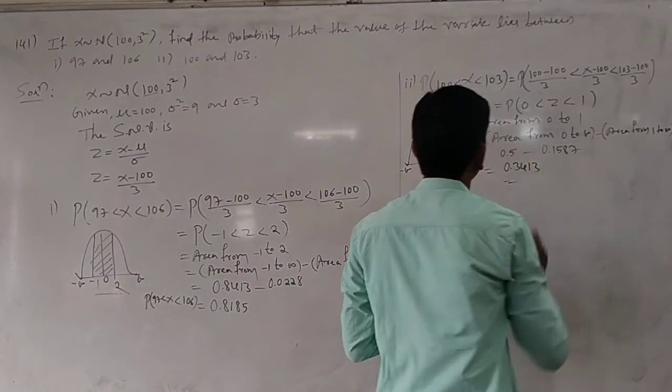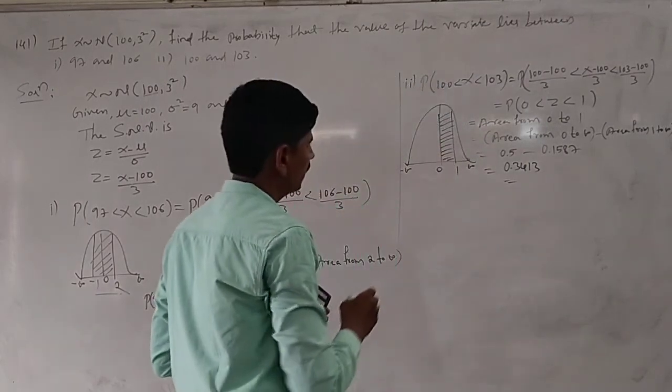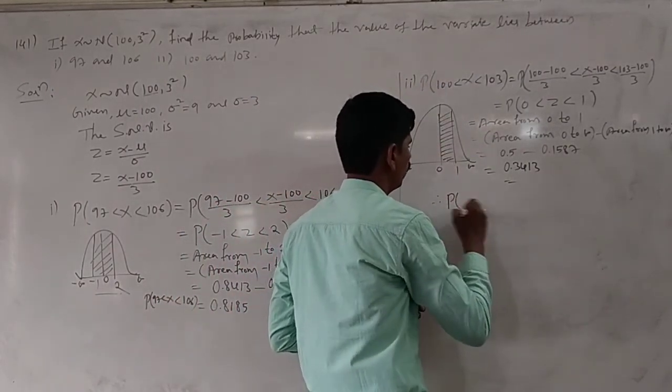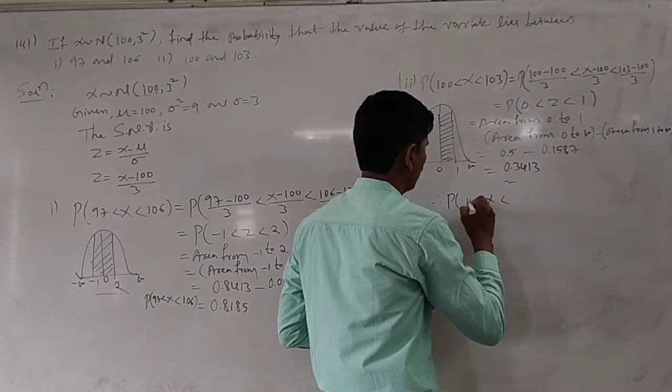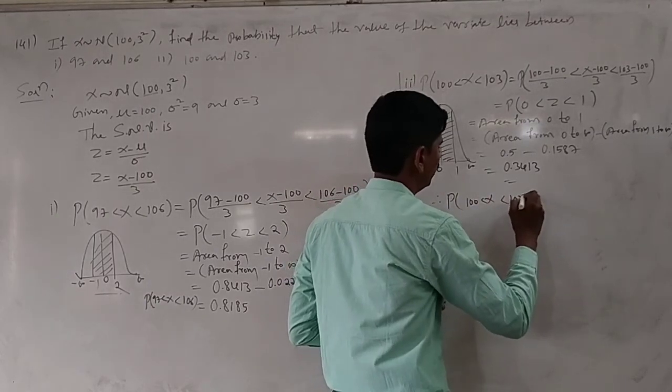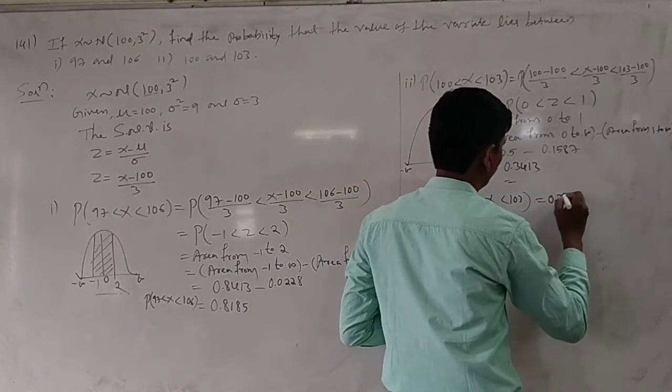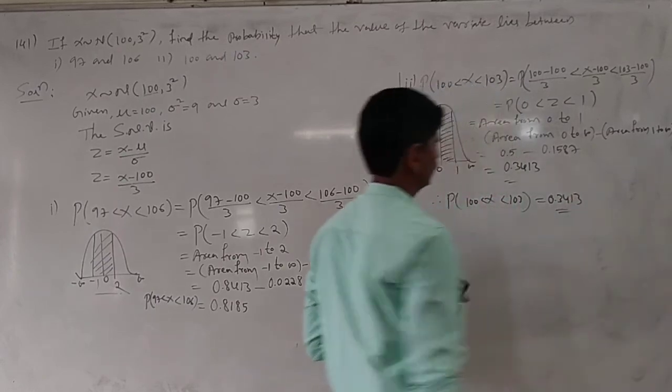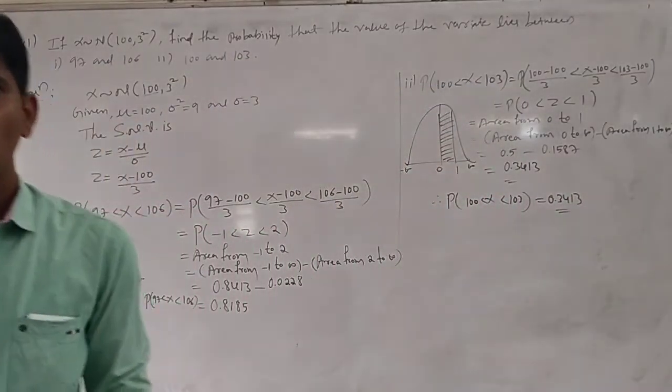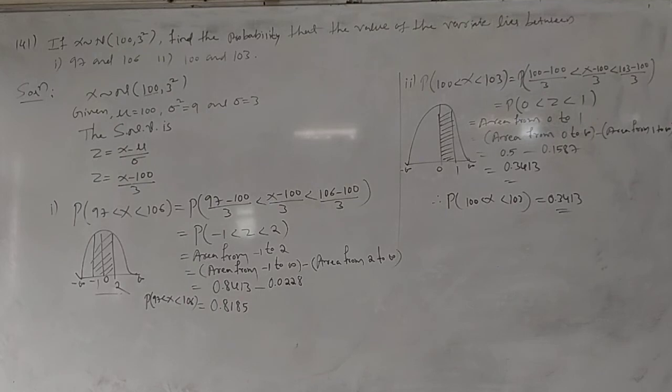Therefore, the probability of x lies between 100 and 103 is 0.3413. This is the answer.